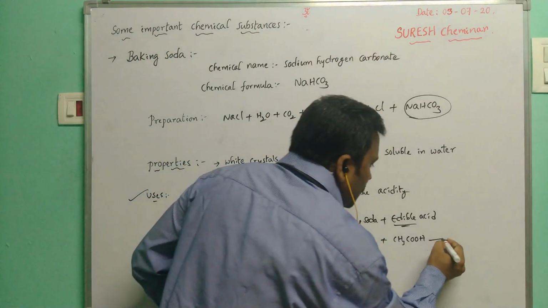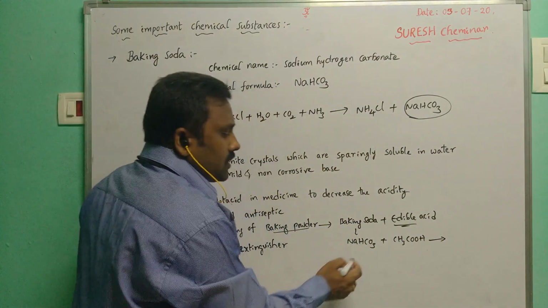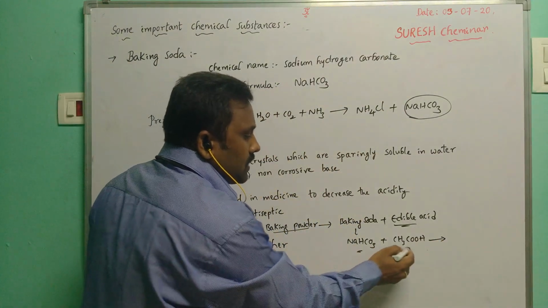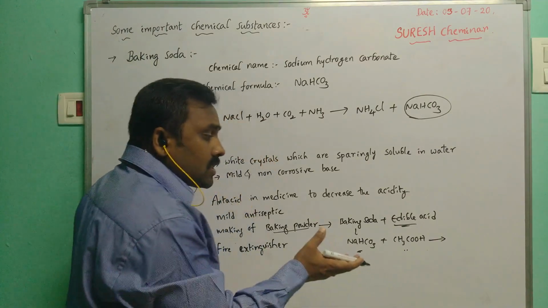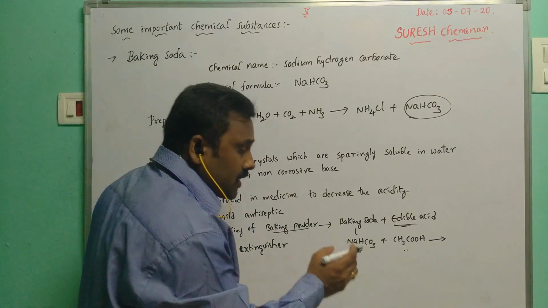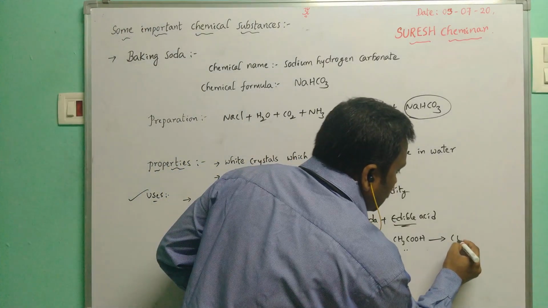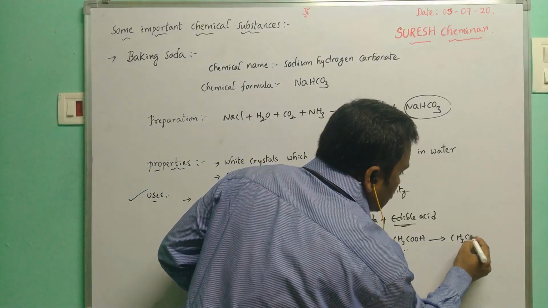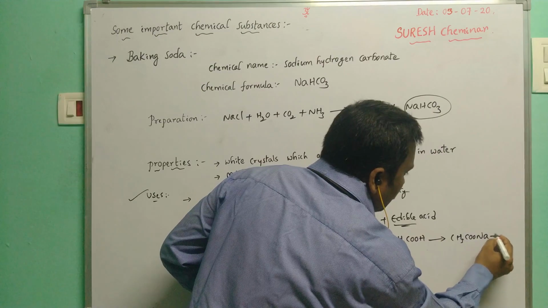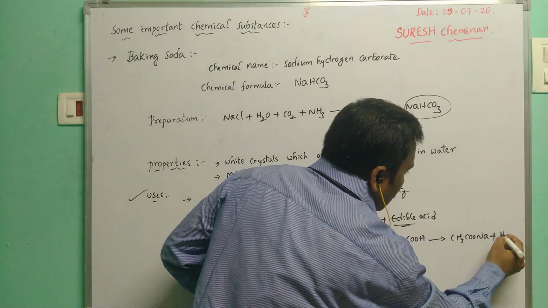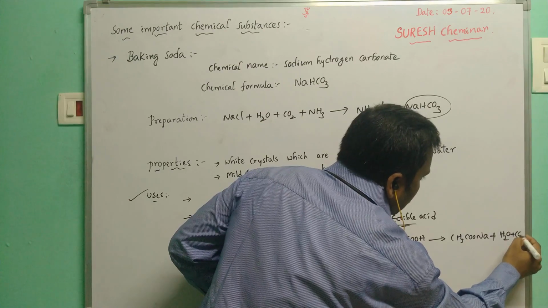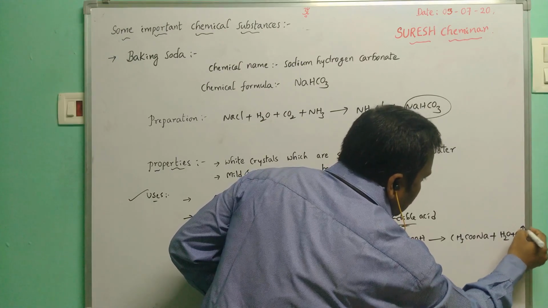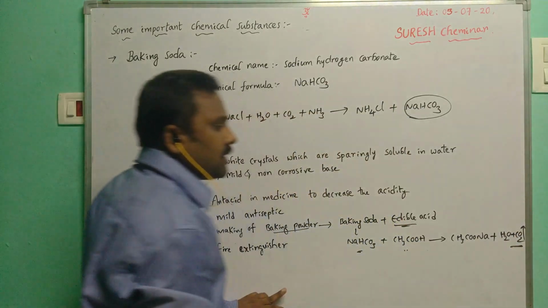Then after, what reaction takes place? This is the mild base. This is the mild acid. Then it forms the corresponding salt, means CH3COONa plus H2O plus CO2 gas. CO2 gas can be liberated.